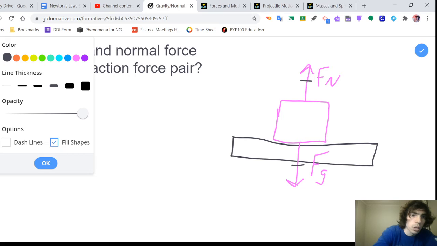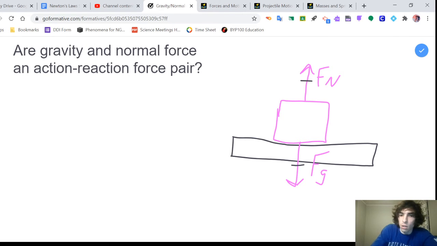So if we look at just the force of gravity, right? The thing that exerts this force of gravity on this object is the earth beneath it.